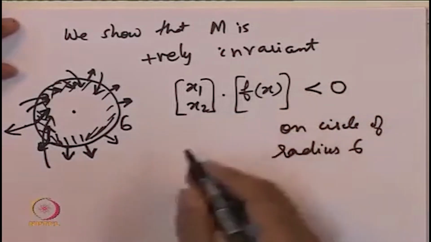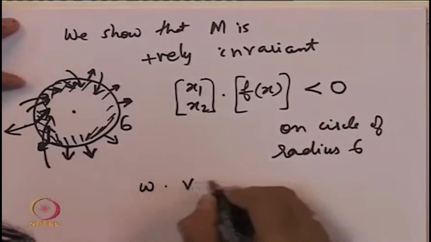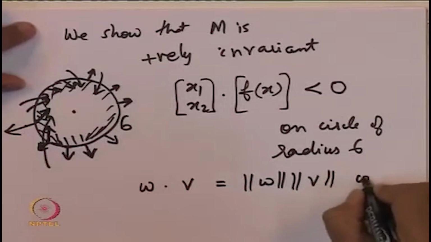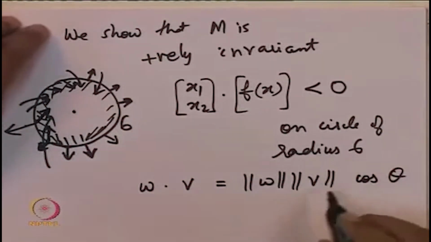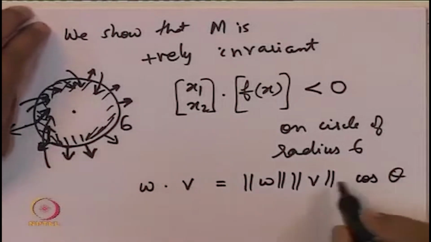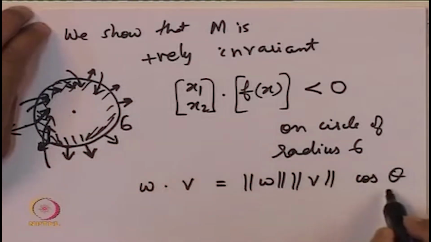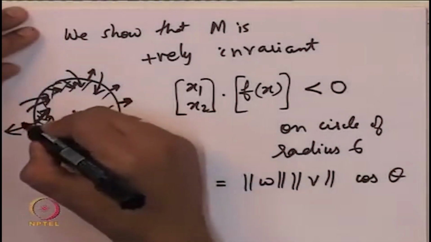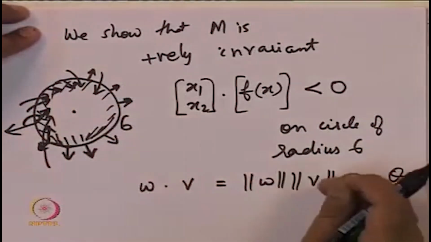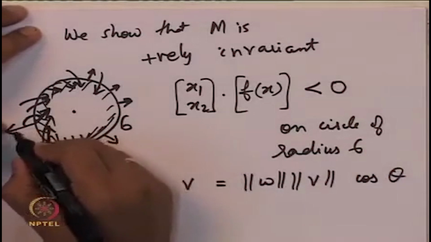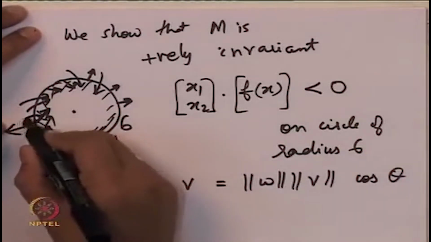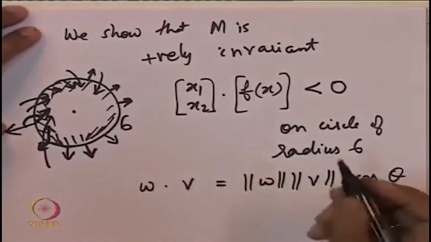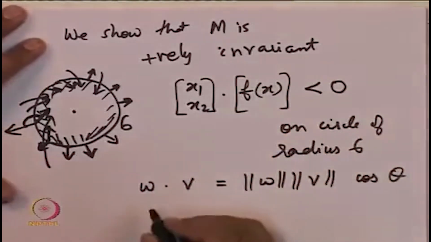Because the dot product of w with v is equal to the norm of w times the norm of v times cos of the angle between w and v. If this quantity is negative, since the norms can't be negative, cos theta is negative, and cos theta is negative only for theta beyond 90 degrees, which means the angle between these two vectors is greater than 90 degrees. And since this vector is directed outside the boundary, this angle being obtuse means f is directed inwards. So let us check whether this quantity is negative.